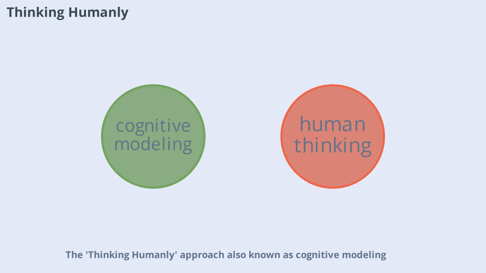The thinking humanly approach, also known as cognitive modeling, tries to understand the internal workings of the human brain. The goal is to study how people think and behave in different situations, then design computers to replicate that behavior. Researchers use introspection, psychological experiments, and brain imaging to understand human thought processes. If an AI system's behavior matches human responses, it suggests the underlying mechanisms are similar. This approach is about making machines that think like us, not just act like us.